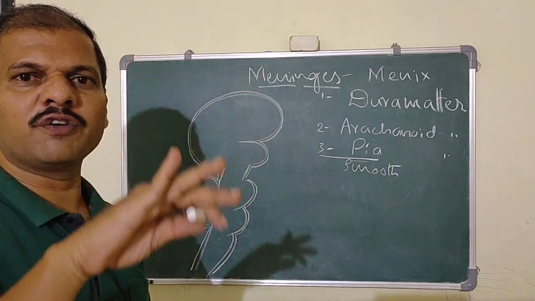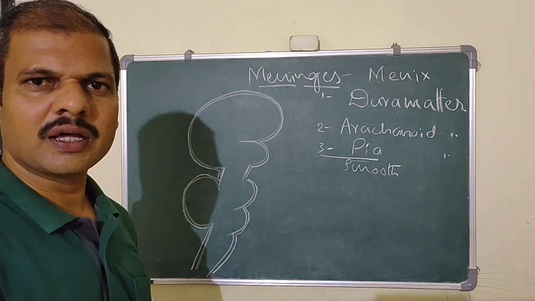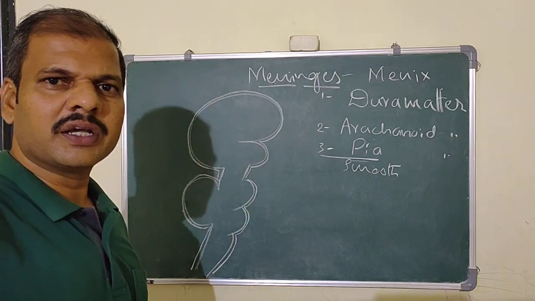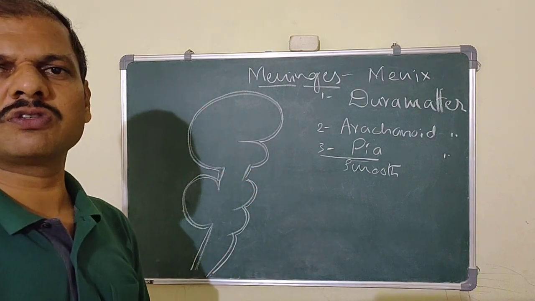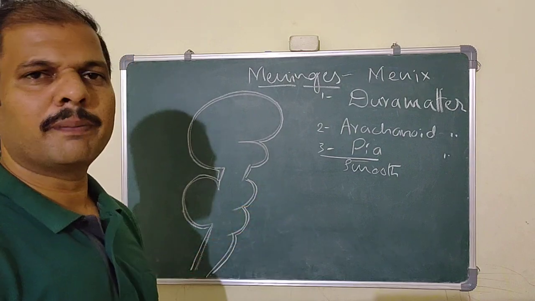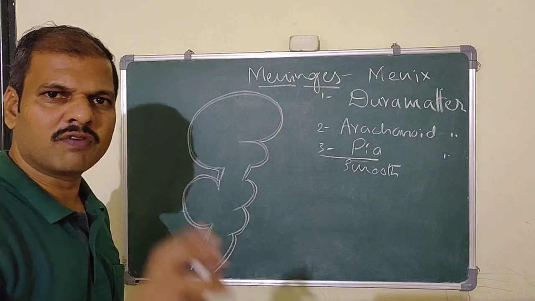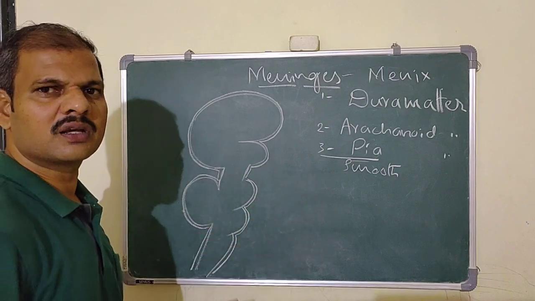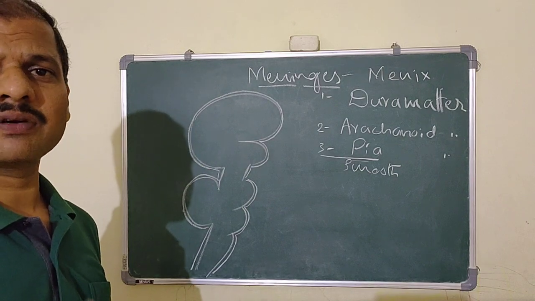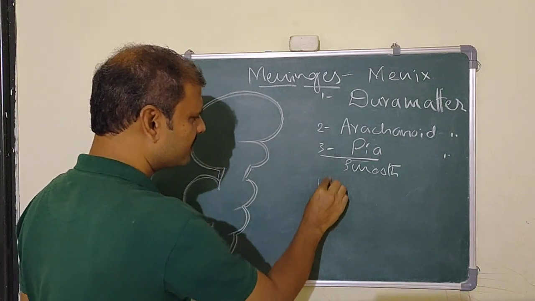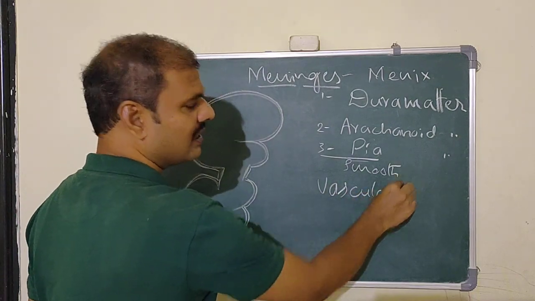So it is having the different elevations and the depressions. So this layer, the pia mater, will even cover the inner layer, that is the depressions, as well as a complete part of the central nervous system. This will be covered by the pia mater, and it is a very smooth, very thin part. And one more thing, this pia mater is a highly vascularized part. So that's why you can say this pia mater is also known as a vascular layer.